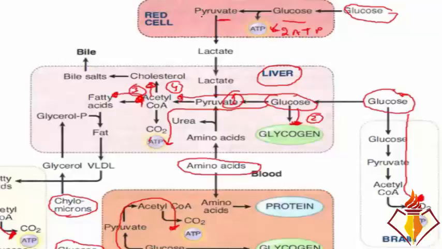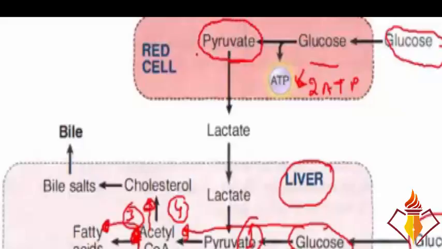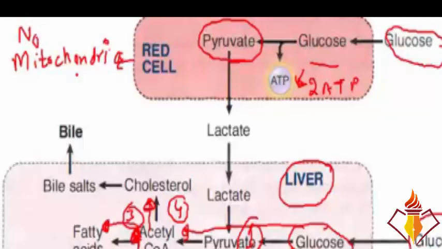But here you note that the pyruvate is not being converted into acetyl-CoA, rather it is being converted into lactate. Why is it so? Because red blood cells don't have mitochondria. Red blood cells don't have mitochondria. And mitochondria is essential for electron transport chain and Krebs cycle. No mitochondria is there in the red blood cells. So pyruvate cannot be converted in the red blood cells to acetyl-CoA, or go to the Krebs cycle or electron transport chain. So this pyruvate then follows the anaerobic route and it makes lactate.